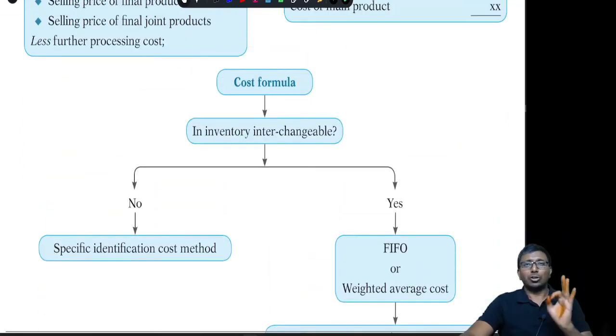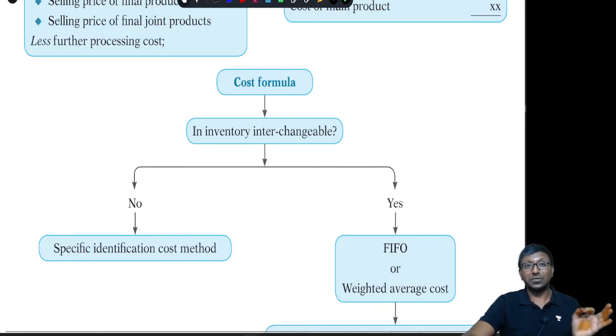Right. Next small topic is cost formula. Shall I follow FIFO method or LIFO method or some other method? It depends upon whether the inventory is interchangeable or not. If inventory is not interchangeable, in the sense it is a customized product or it is like job costing, then under that circumstance, you are supposed to follow the specific identification cost method.